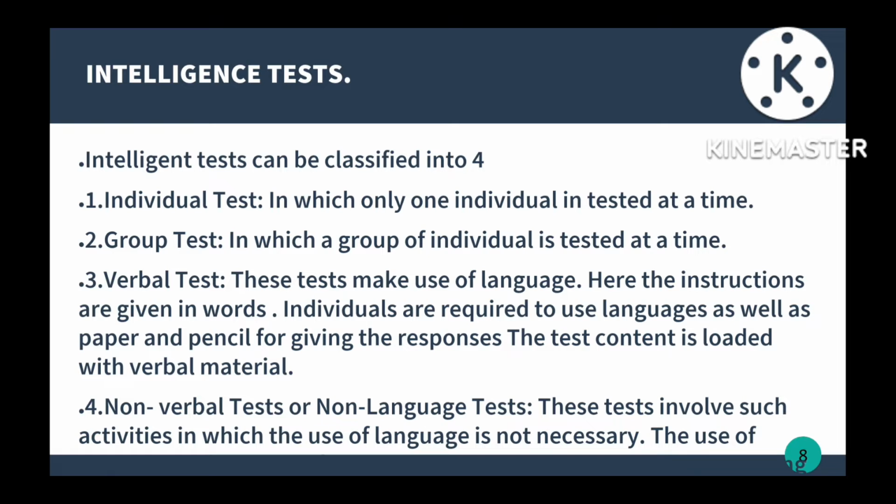And the children also have to write the test in words only. They cannot say it verbally. They have to write it, and the child has to use paper and pencil and write the responses on the sheet or the paper.